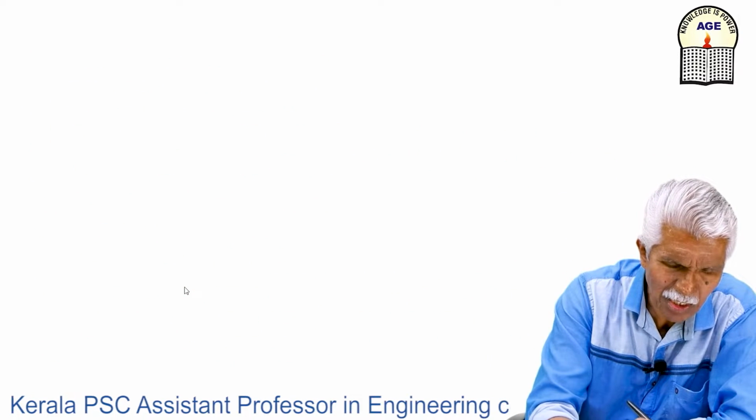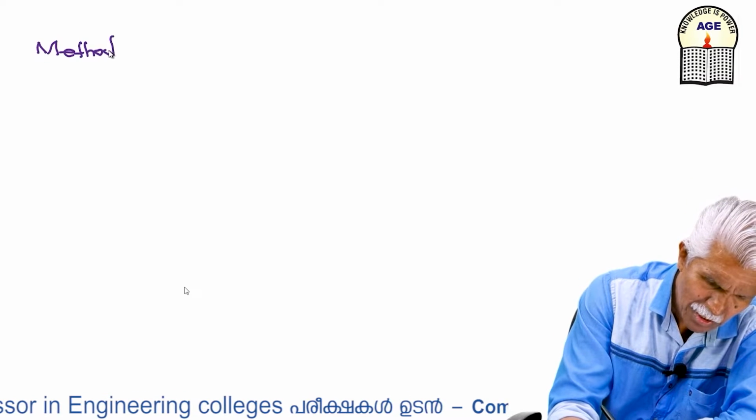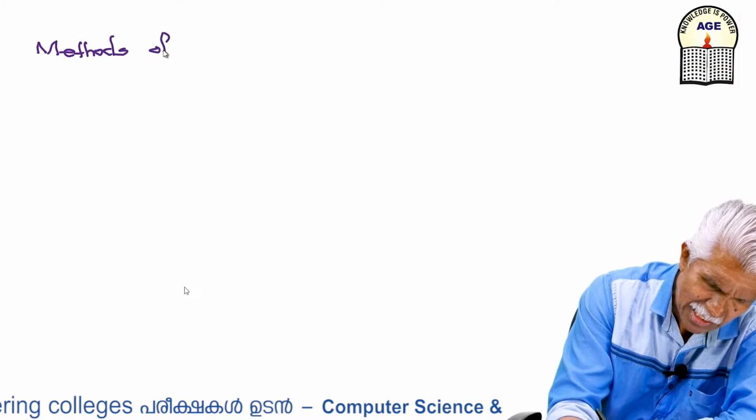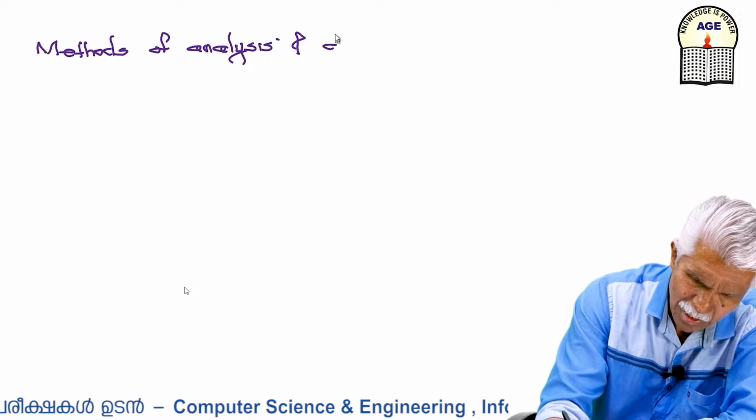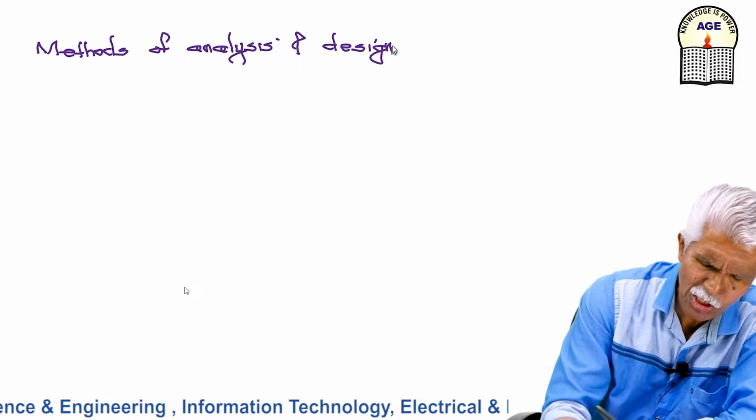Then we have what is called the method of analysis. There are two methods employed, methods of analysis and design. For a control system, you can analyze or design using two approaches.